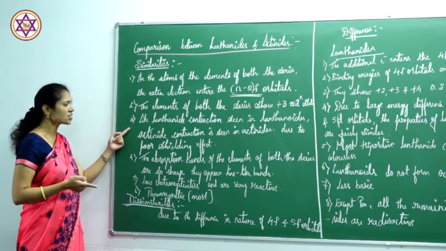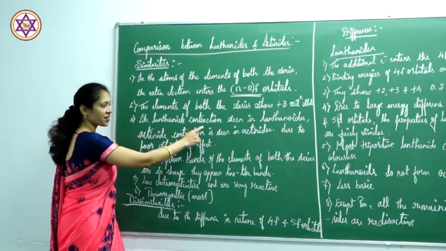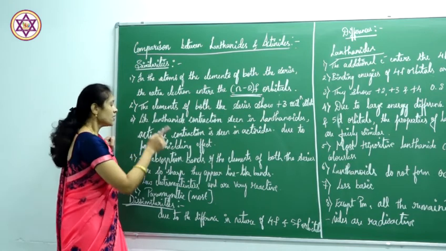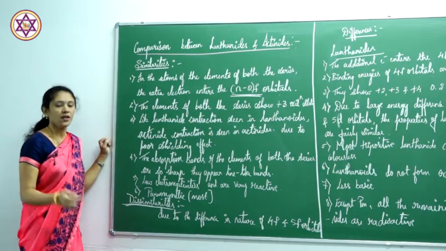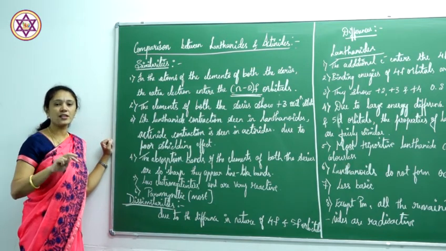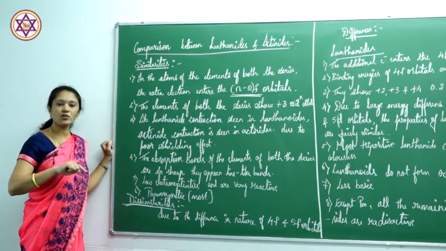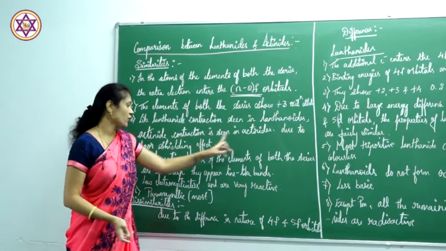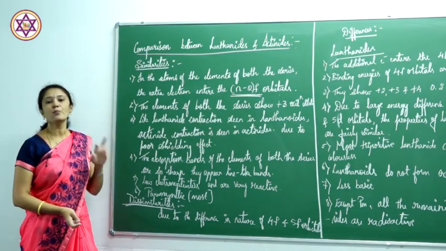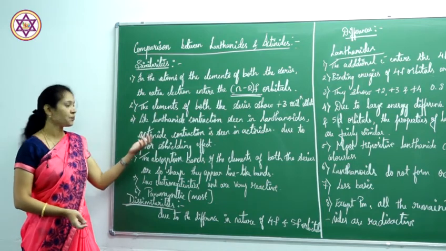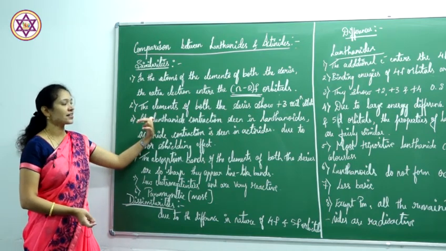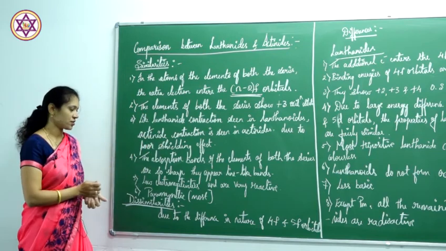Third point, like lanthanoid contraction in lanthanides, actinoid contraction takes place in actinoids. There is an actinoid contraction taking place in actinoids and lanthanoid contraction taking place in lanthanoids. That is due to what? Due to the poor shielding effect in both the series, that is lanthanides as well as actinoids.